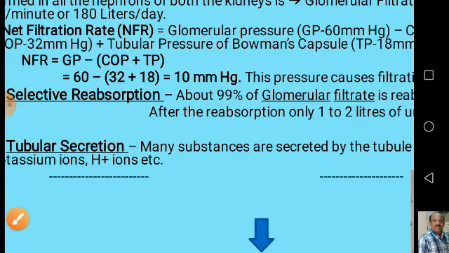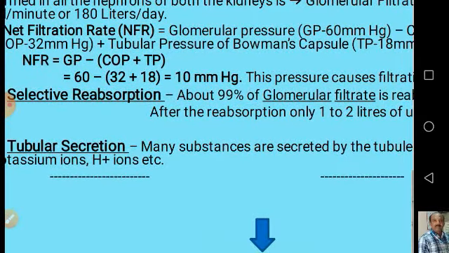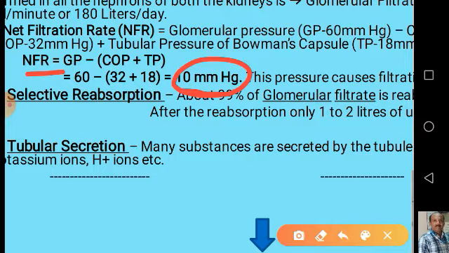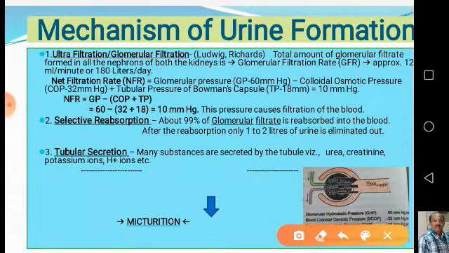So the net pressure that results is 10 mmHg, which is called the net filtration pressure, NFP, and this pressure is responsible for the filtration of the blood. This pressure only is responsible for the filtration of the blood in the Malpighian corpuscle.